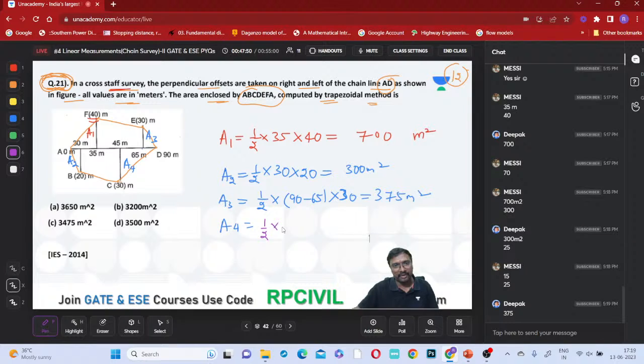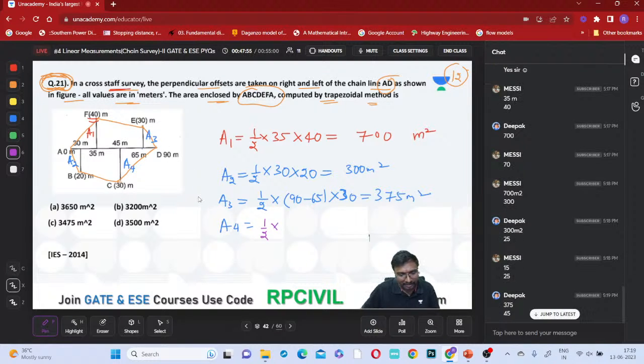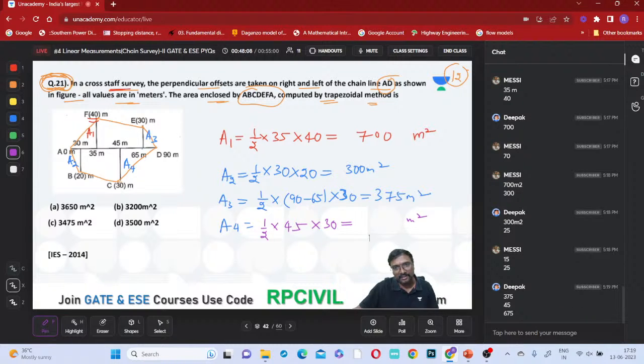Half into, what is the base? That is 45 to 95, so the base is 50, into what is this height? That is your 30. How much does it come to be? How many meters square is that? 675. 675 you can say.